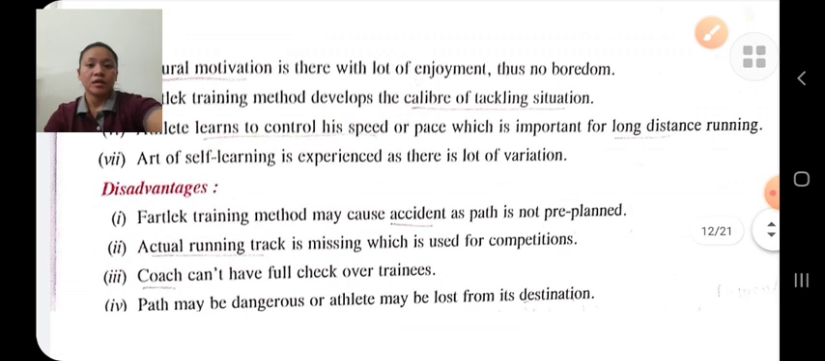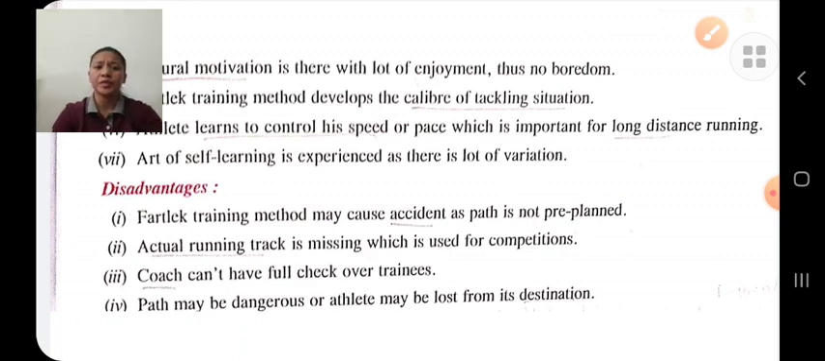Disadvantage. The first disadvantage of fartlek training methods is that the chance of accident is too much, because the running track is not pre-planned. The actual running track is not used in this training method.